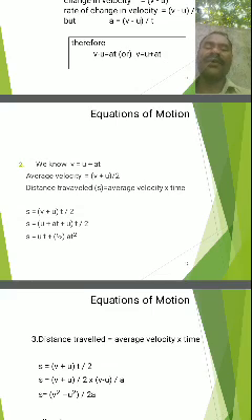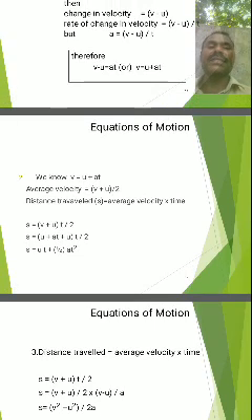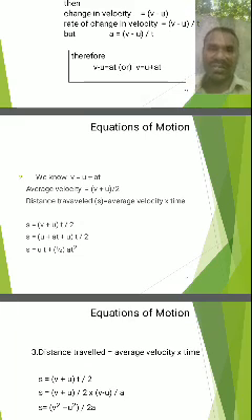Then what happens here? vt plus ut divided by 2, and v is equal to u plus at. Substitute here, v is equal to u plus at, then s is equal to u plus at plus u, and u plus u is 2u, all divided by 2. Then the 2 and the half get cancelled, remaining 1 by 2 at square. Then the second equation of motion, s is equal to ut plus 1 by 2 at square. It is the second equation of a body when it is moving along the horizontal straight line.